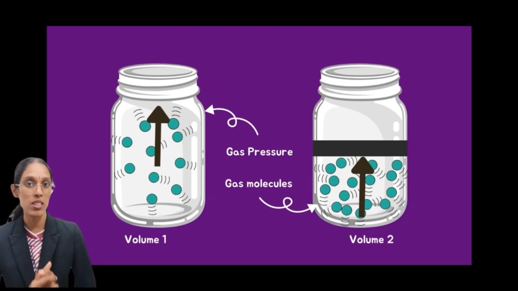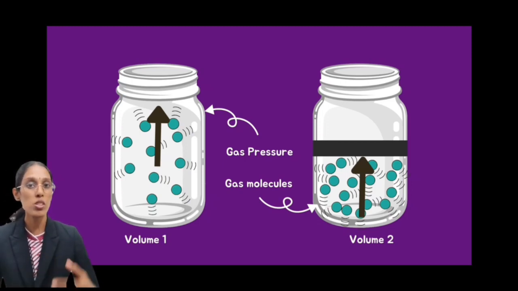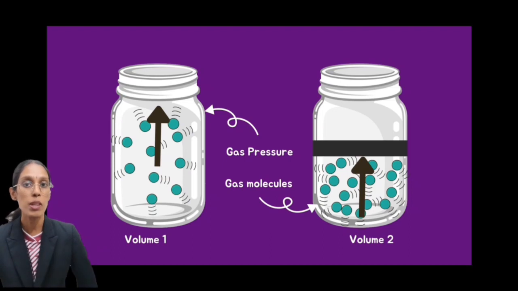Let's look at the piston while keeping the moles and temperature the same. In other words, the same number of particles moving at the same speed. If we compress the volume, the pressure must go up. The particles will be hitting the sides more often because there is less distance to travel to hit a side. That means that pressure and volume are inversely proportional: if one goes down, the other goes up.